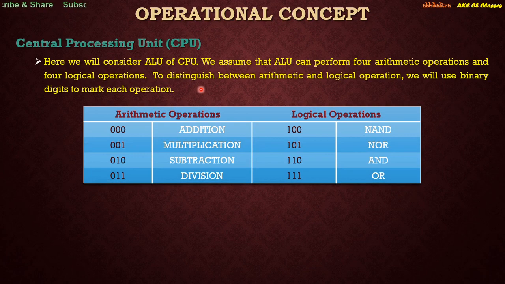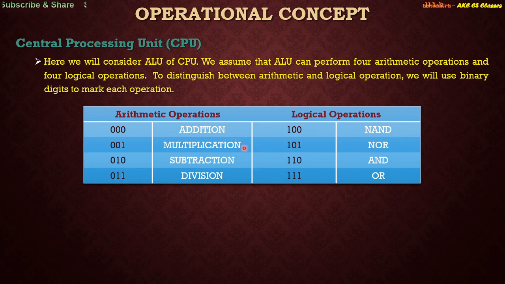So we will consider this particular table. Here you see there are two different categories. The first category is arithmetic operations and the second category is logical operations. Under arithmetic operations, I am considering 4 different operations: addition, multiplication, subtraction, division. And I am considering 4 different logical operations: NAND, NOR, AND and OR, right? So in total there are how many different operations? 4 plus 4, 8.